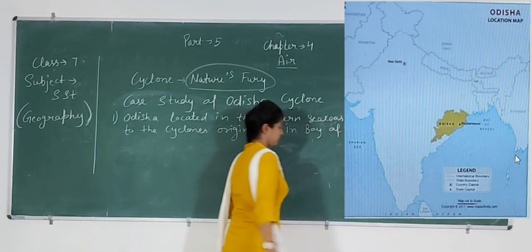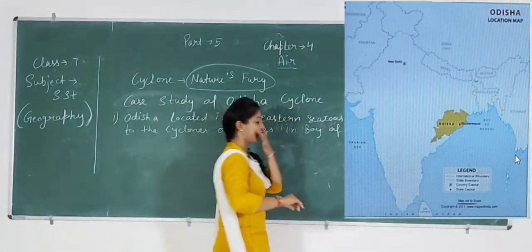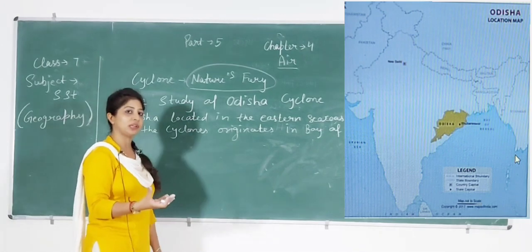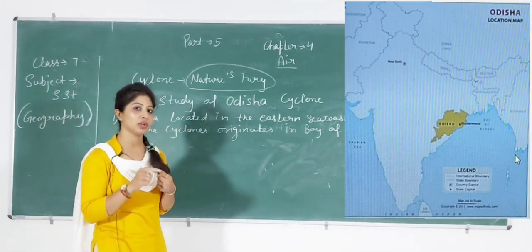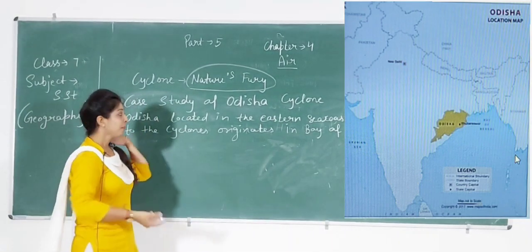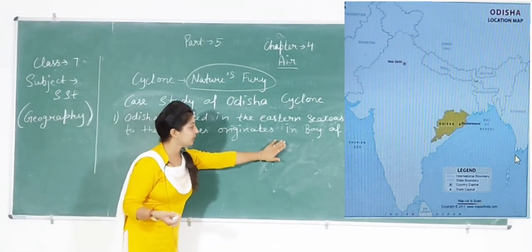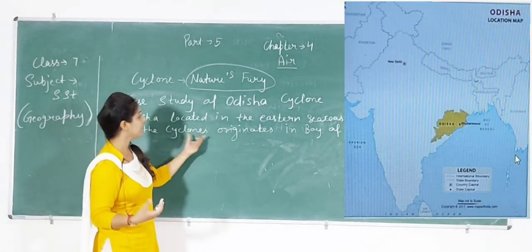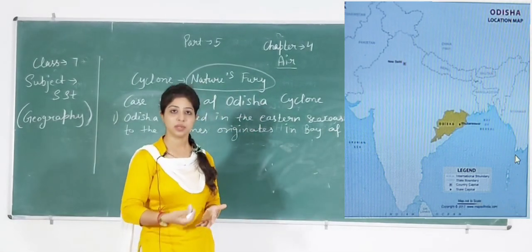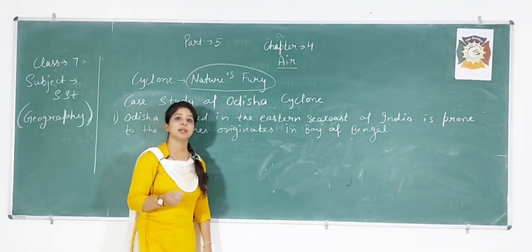What does it mean? It means the coastal area, which is near the Bay of Bengal, will be directly affected by the cyclones which originate in the Bay of Bengal. Coastal area means the area which is near the ocean. When a cyclone originates in the Bay of Bengal, it will directly affect the eastern seacoast, or we can say West Bengal, Andhra Pradesh, Odisha. So these areas will be directly affected by the Bay of Bengal.